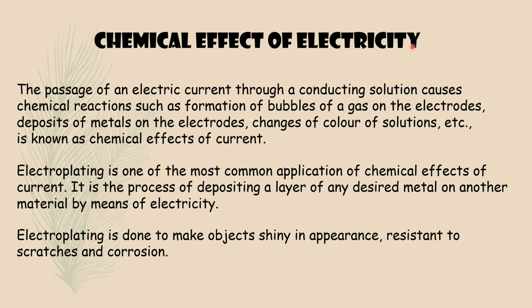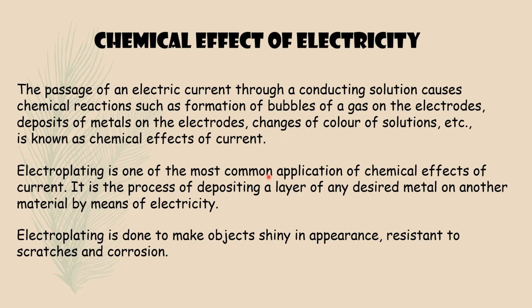Chemical effect of electricity. The passage of an electric current through a conducting solution causes chemical reactions such as formation of bubbles of a gas on the electrodes, deposits of metals on the electrodes, changes of color of solution, etc. This is known as the chemical effects of current. So this definition and these observations are important.